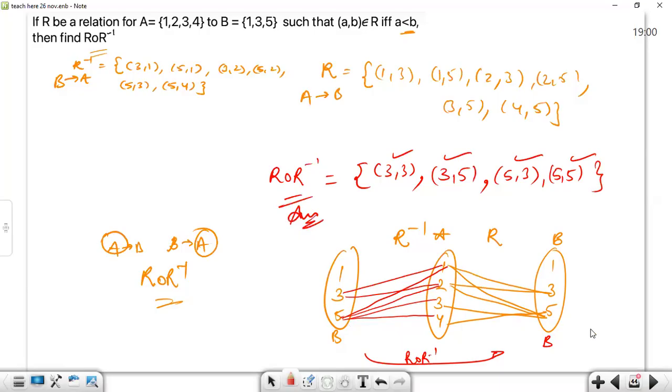Okay, and this is the easiest way to find out R o R inverse. Let's check our answer. Oh, there's no solution given. This is the correct answer, I remember.